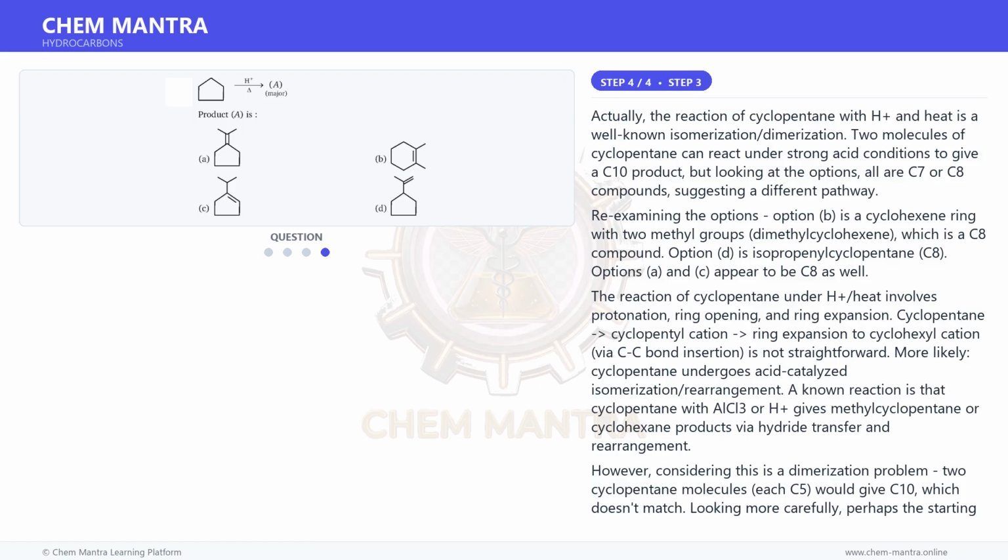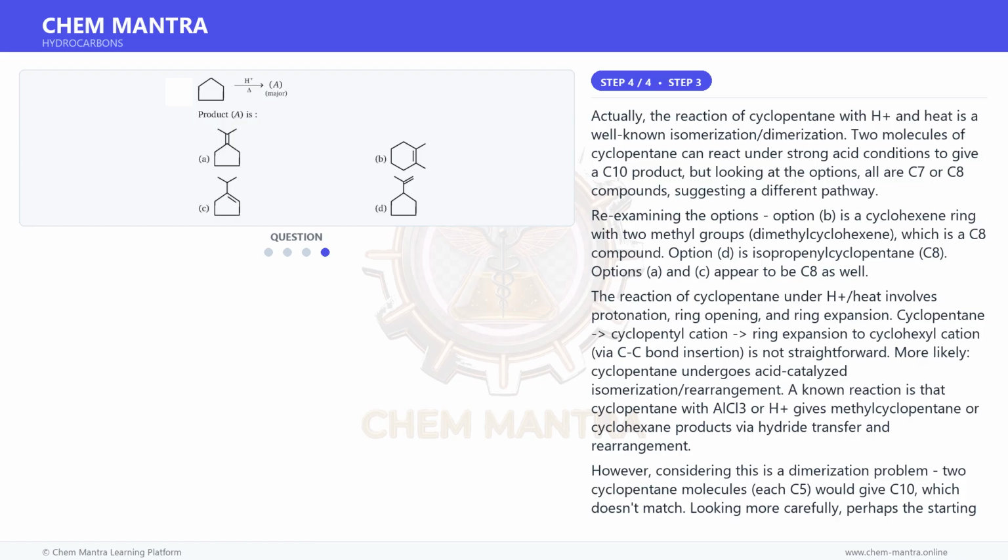Two molecules of cyclopentane can react under strong acid conditions to give a C10 product, but looking at the options, all are C7 or C8 compounds, suggesting a different pathway. Re-examining the options, option B is a cyclohexene ring with 2 methyl groups, dimethylcyclohexene, which is a C8 compound. Option D is isopropenylcyclopentane, C8. Options A and C appear to be C8 as well.